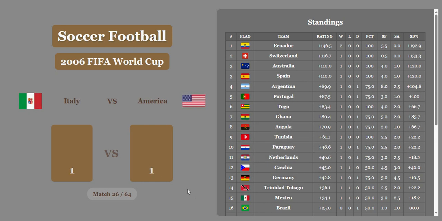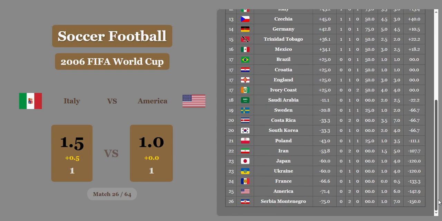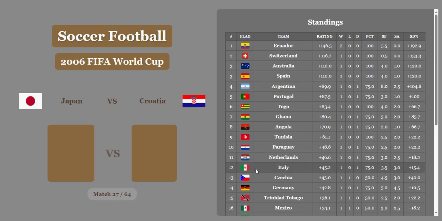Italy versus America. The real game ended 1-1, but Italy is going to pull off a narrow victory, 1.5-1 against America. And that's not a very strong game for Italy at all. America is now in 25th place. Italy in 12th place.